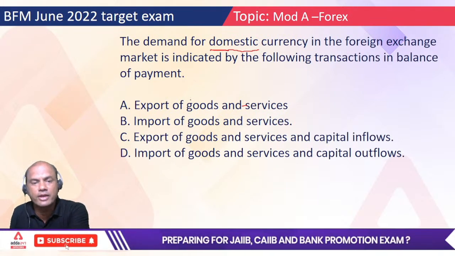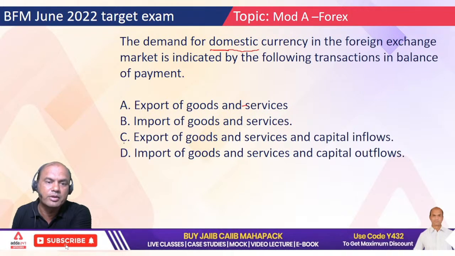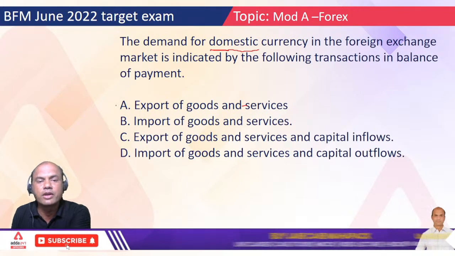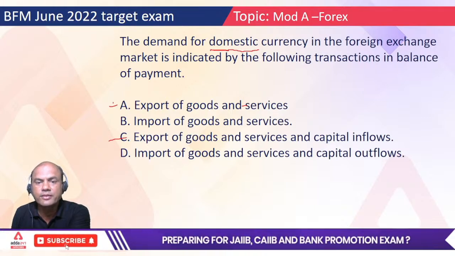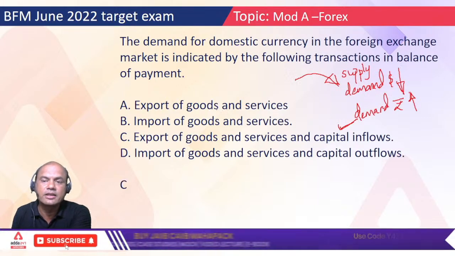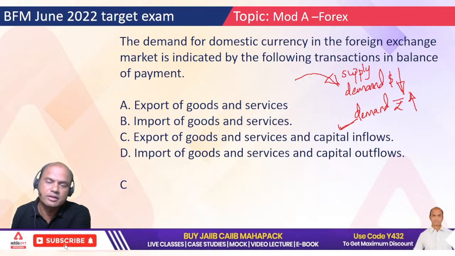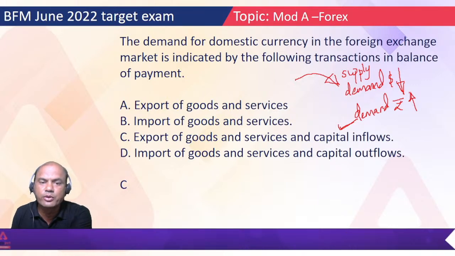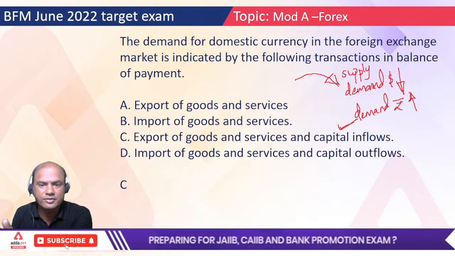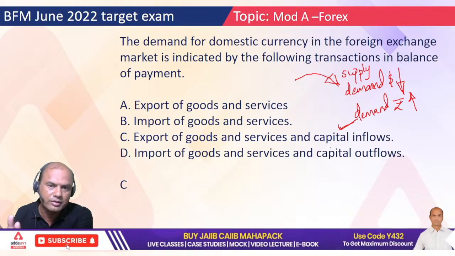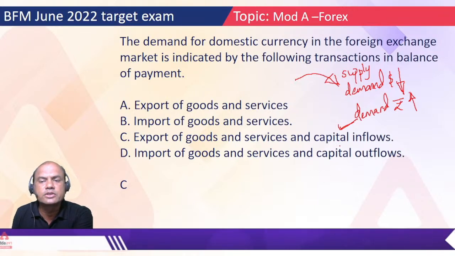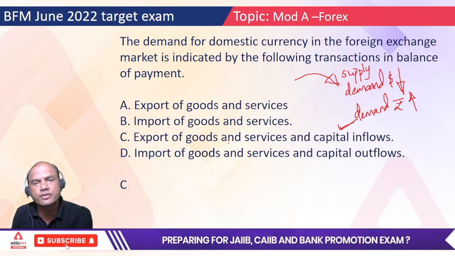I'll give you the answer over here. How many of you are able to trace this? I'll give you a hint. It's either A or C. Which one? So the answer is C, right? Why? Let's see this example. Export means what? Dollar comes in. Capital inflows means what? Dollar comes in. Both ways dollars are coming in. So what happens now? Dollar comes in, and let's say it's huge numbers, means huge exports of India are going on.